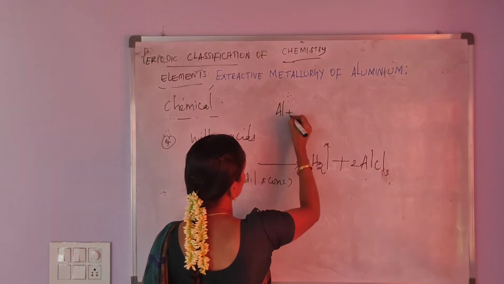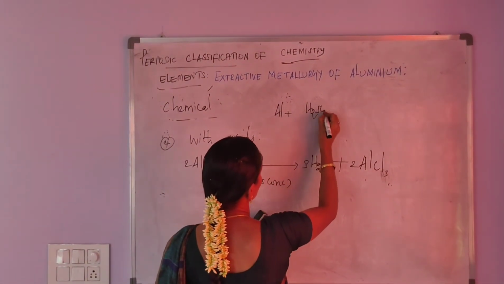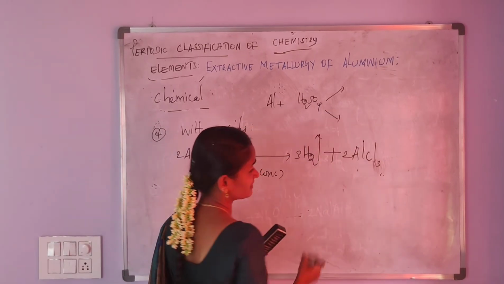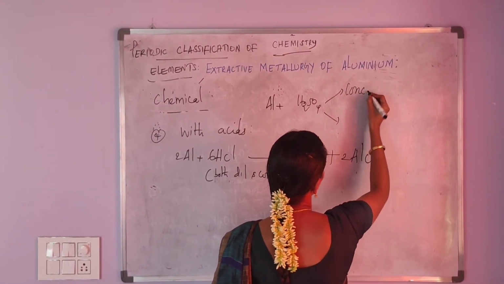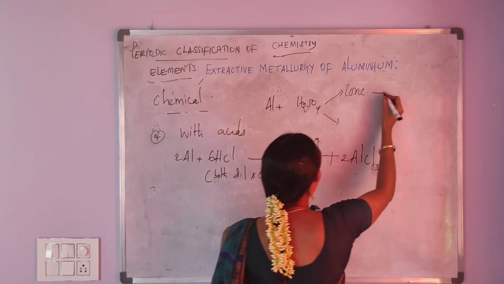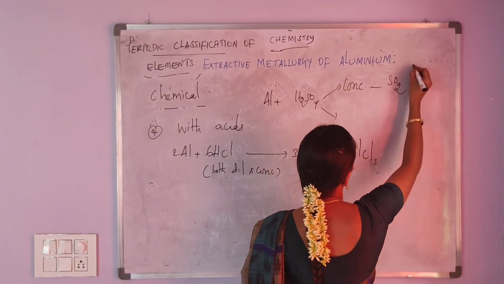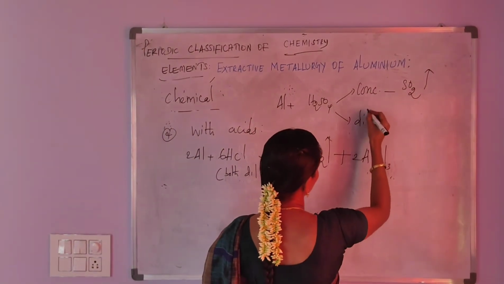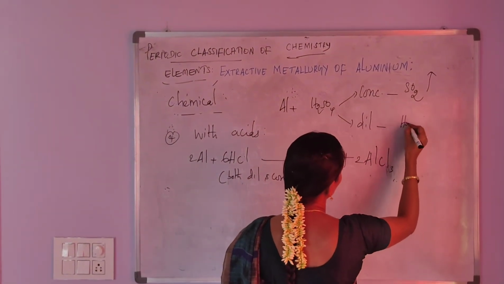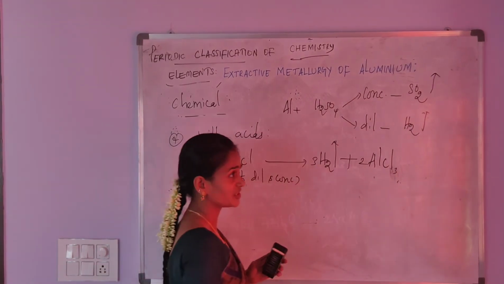But aluminium also reacts with sulfuric acid. If the sulfuric acid is concentrated, it liberates sulfur dioxide gas. If the sulfuric acid is dilute, it liberates hydrogen gas.